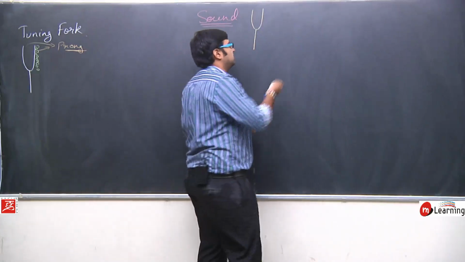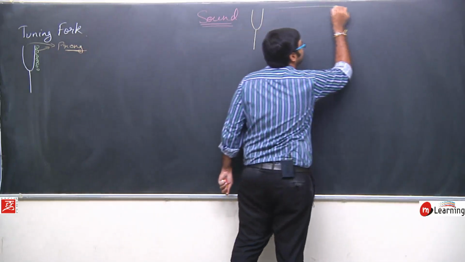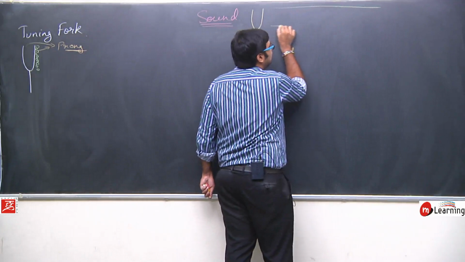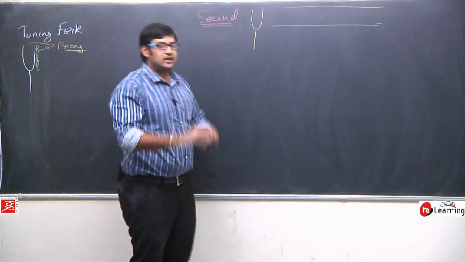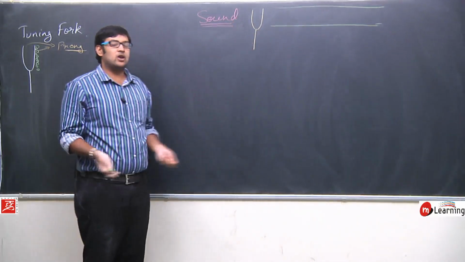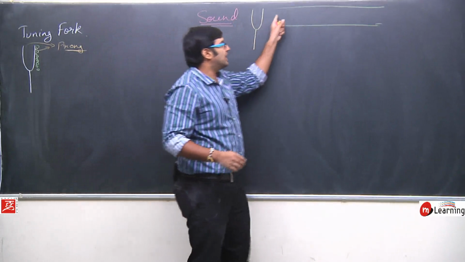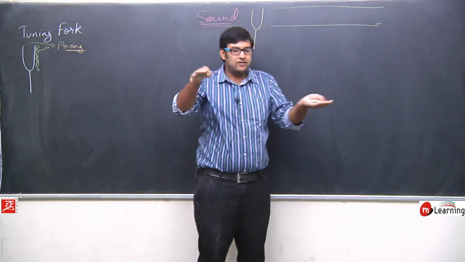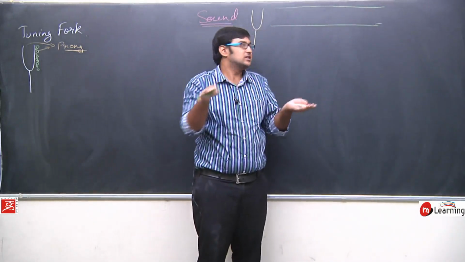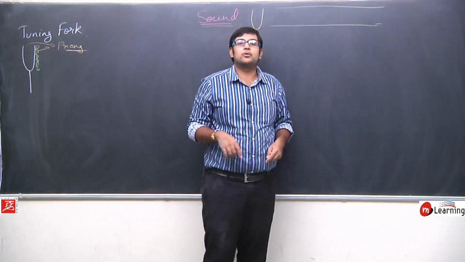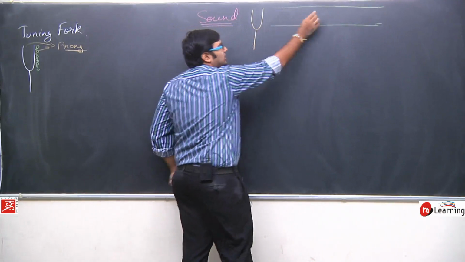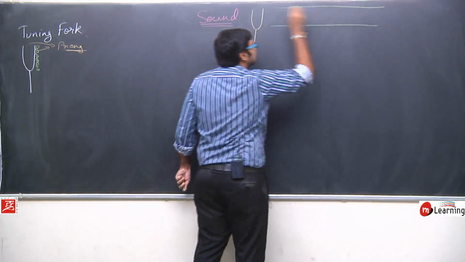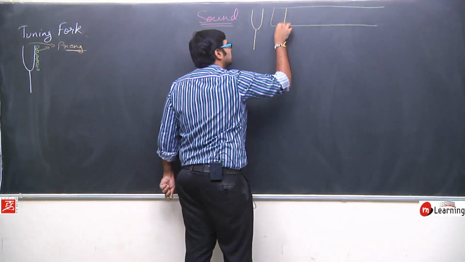How are the layers distributed? See, let's assume this is the medium of air, okay, this is the air. Since air is all around us, but we are assuming that this is a part of air, the medium from which the sound is going to propagate. So the particles in this particular area are in the form of layers, okay.